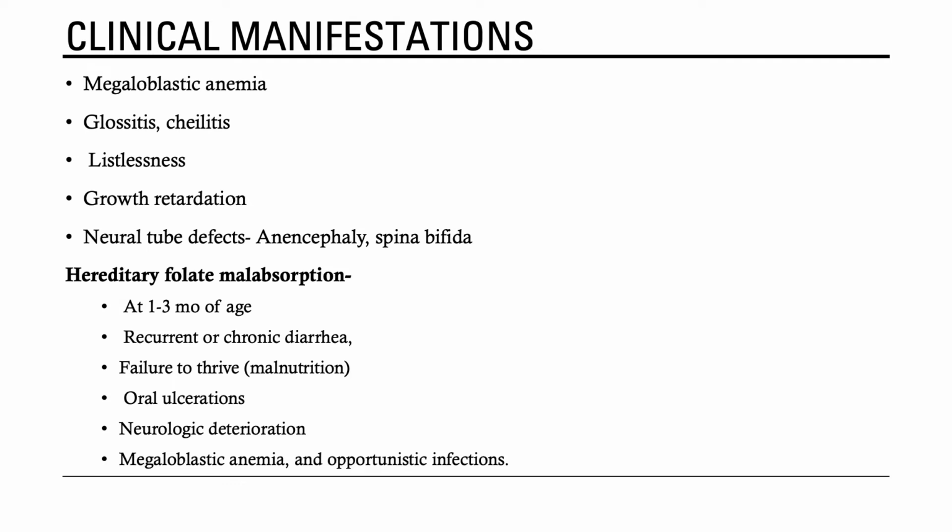So if a child presents to you with recurrent and chronic diarrhea, failure to thrive, oral ulcerations, neurological deterioration, megaloblastic anemia, opportunistic infection with malnutrition, you should always think of nutritional deficiency, especially zinc deficiency and folic acid deficiency.